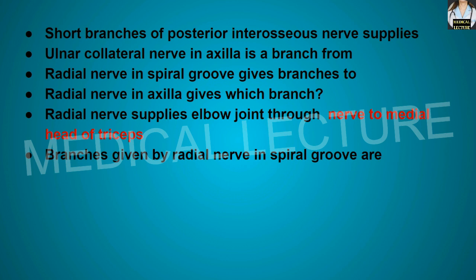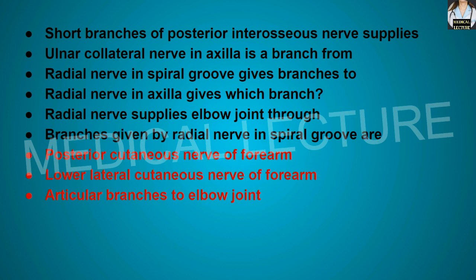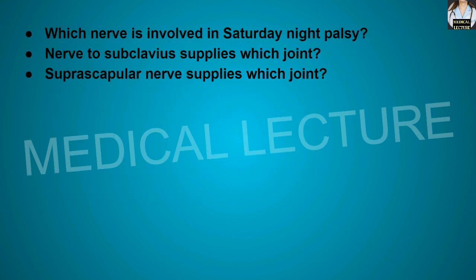Branches given by the radial nerve in the spiral groove are which branches? Posterior cutaneous nerve of forearm, lower lateral cutaneous nerve of arm, and the articular branches to the elbow joint. Which nerve is involved in Saturday night palsy? It is the radial nerve.